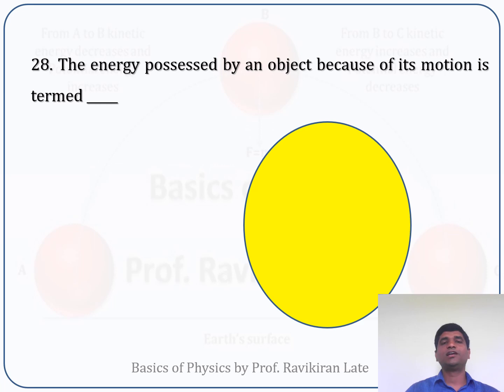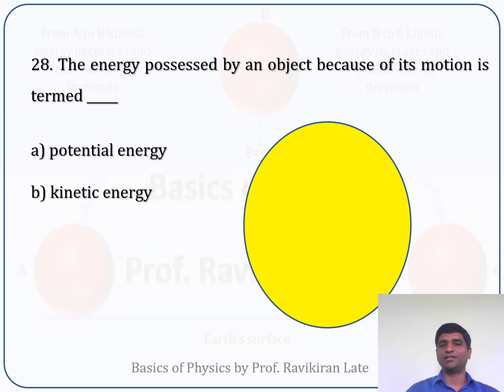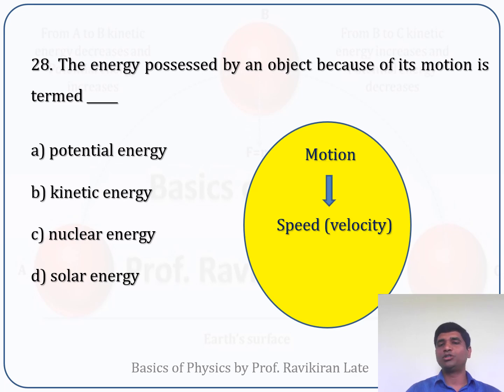The next question: the energy possessed by an object because of its motion is termed as potential energy, kinetic energy, nuclear energy or solar energy. All of us know that motion is related to the change in position of the object. The object will have a certain velocity or speed, and the energy by virtue of its motion is nothing but the kinetic energy. So in this case, the correct option is option D.